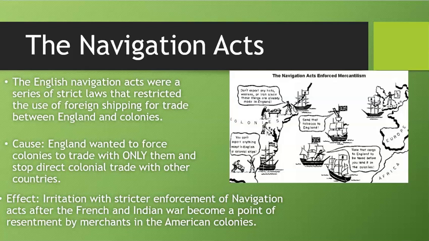All right, the Navigation Acts are a series of strict laws that restricted the use of foreign shipping for trade between England and the colonies, meaning that the colonies could not sell to any other country that wasn't England. They couldn't sell to the French, and they couldn't sell to Spain. The French and the Spanish are mortal enemies of England, so how dare you colonies sell to them? It couldn't happen. Why did this happen? Well, because England wanted to force the colonies to trade only with them. They're their colonies. England should be getting all the benefits of them.